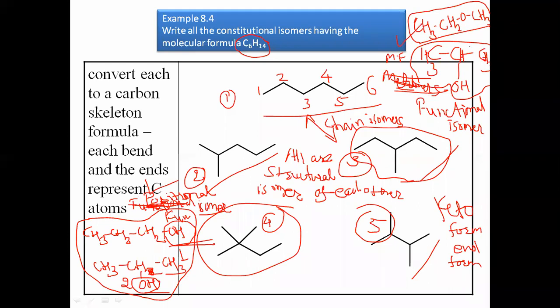Same molecular formula but differ in the functional group. The difference that is the functional group is called functional isomer. This is an example of chain, no doubt. Keto-enols are the tautomers, tautomerism. The example of tautomer is keto-enols, and another one is metamers.